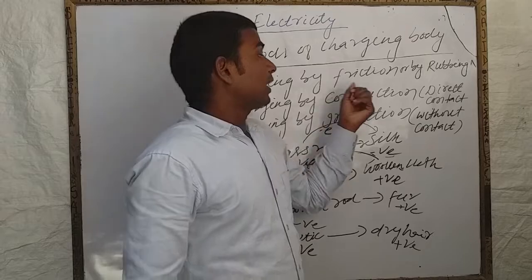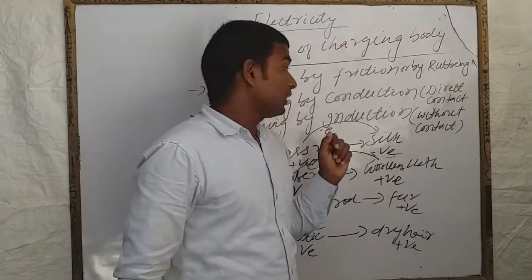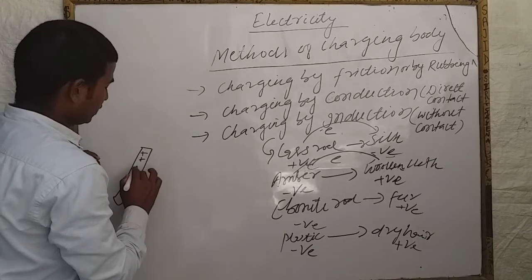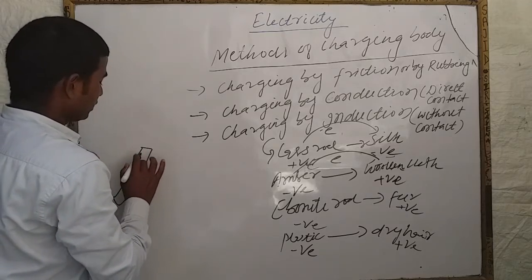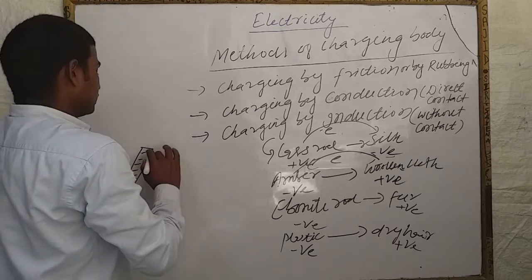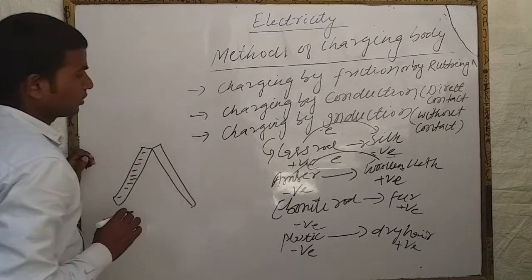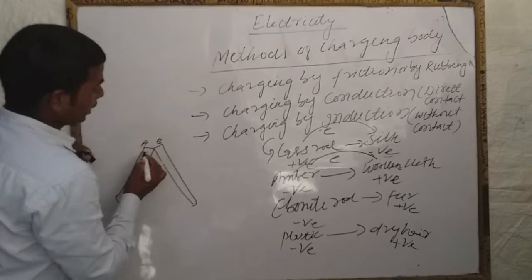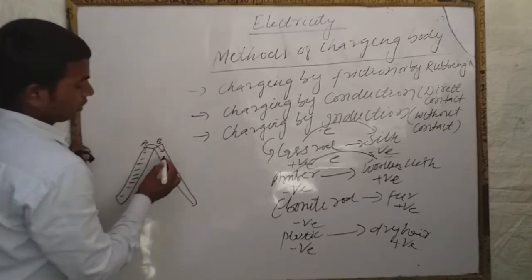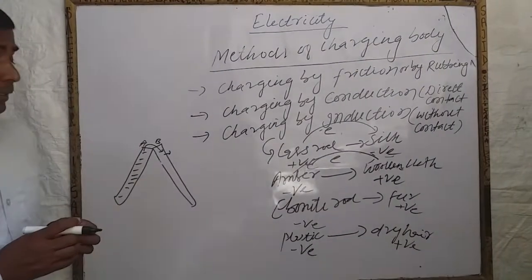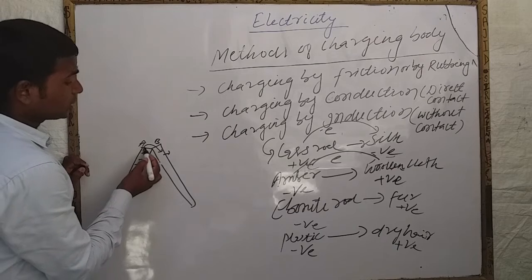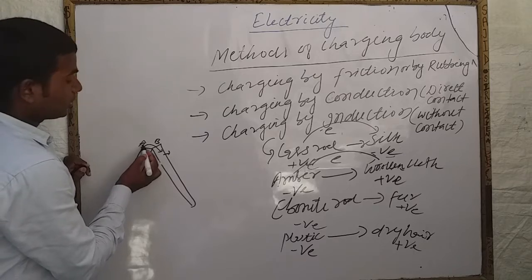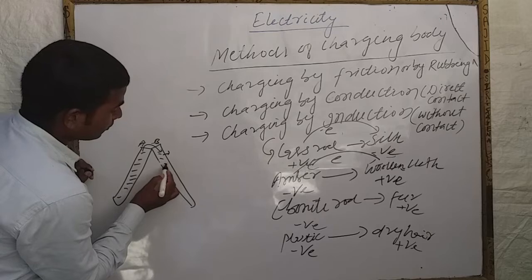The next one is charging by conduction. In this method, when one charged body is touched with another uncharged body, suppose this is A and this is B, electrons from body A get transferred into body B. It means that when one charged body is touched with the end of another uncharged body, the electrons get transferred from A to B, so B also becomes negatively charged.